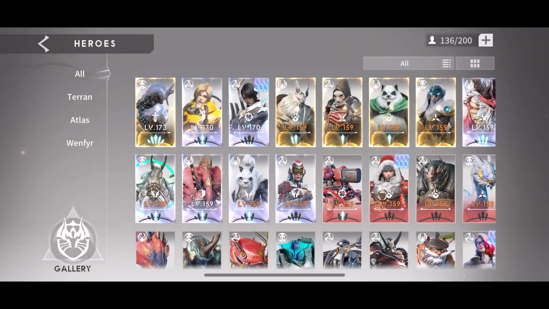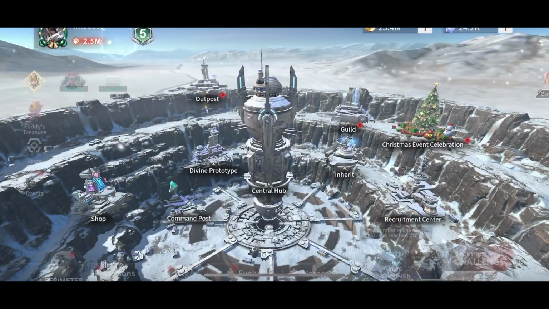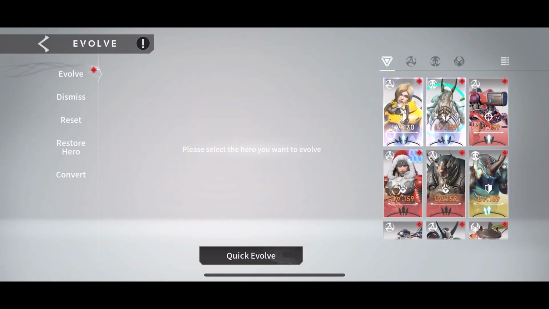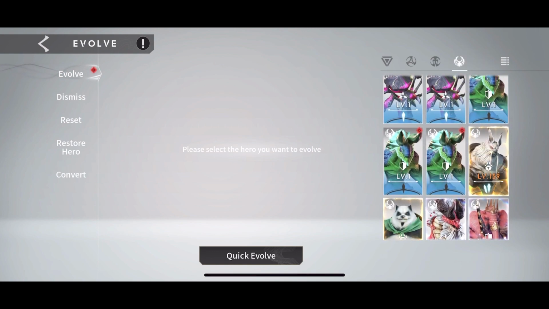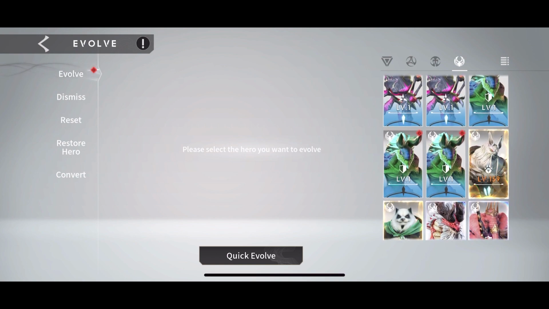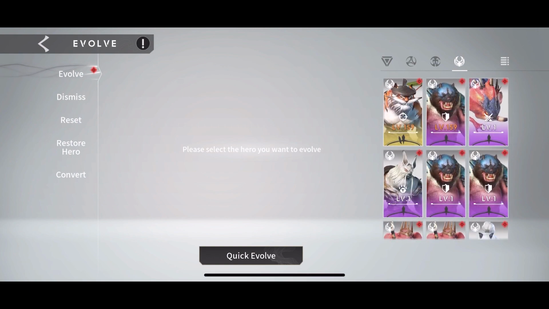Let's go heroes. We got artists. 1, 2, 3, 4, 5. So it's 5 of them. I was just curious. So 5 would mean for our Muka, wherever he is, he only has 3 more to go. So that means 6 copies, and since I already have 1 copy, he needs 5 more copies. So that's not bad.